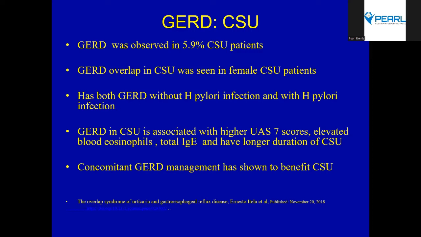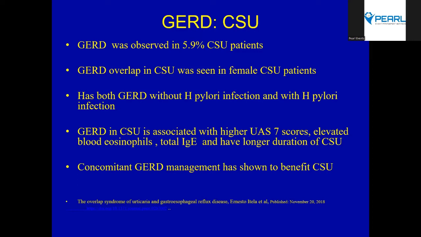Yeah. And the other phenotype is where they'll have spontaneous urticaria, they won't have reflux, and there won't be any H. pylori association. And if you correct the reflux, there is benefit in the spontaneous urticaria, and more literature is coming from the Charité group in this aspect. So both reflux without H. pylori and with H. pylori is identified, and reflux in CSU is associated with higher UAS7 scores, elevated blood eosinophils, elevated total IgE, and longer duration of CSU. So concomitant management is important.